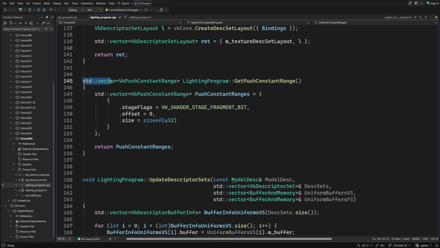This function is implemented in the LightingProgram class. The vector contains a single element with the following attributes. The stage is the fragment shader, the offset is 0, and the size of the push constant is the size of an unsigned integer. Make sure these properties match what you have in the shader.